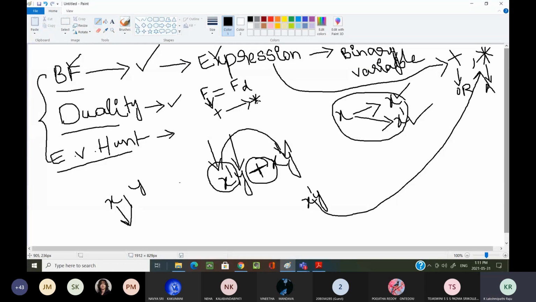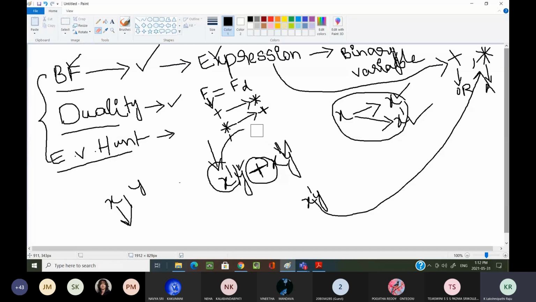That means an OR operation is replaced with an AND operation. If I see an AND operation, a star in the given expression f, I am changing it from star to plus. That means wherever you see an AND operation, there we are performing an OR operation.